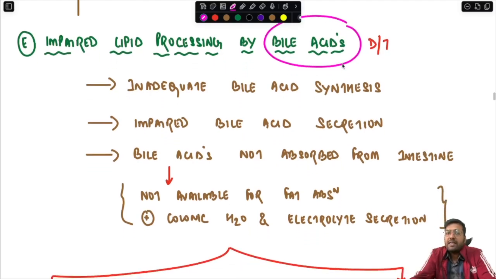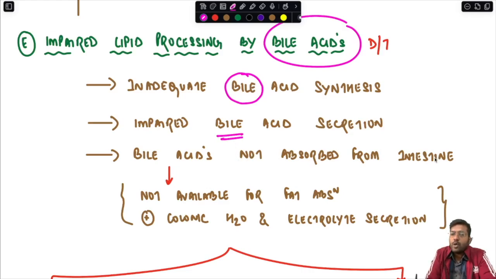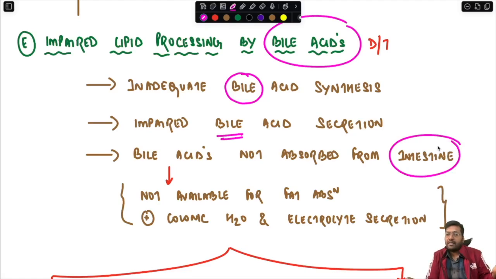So whenever there is inadequate bile synthesis, impaired bile acid secretion, or bile acids are not absorbed from the intestine. Now remember, normally the bile acids, when they enter the intestine, help in fat absorption, and once the fat is absorbed, they go further into the colon and are reabsorbed into the circulation. So they are not remaining back in the intestine. So normally bile acids are reabsorbed.